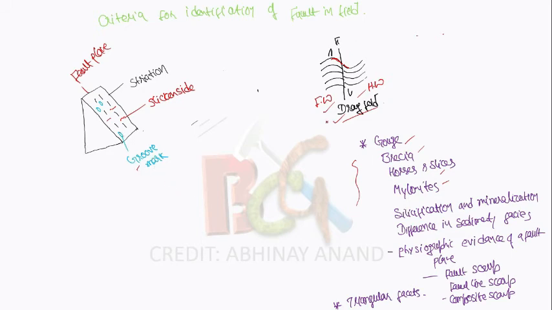So another criteria is drag fold. Due to the friction along the fault plane, the footwall side bed is dragged down, and in the hanging wall side the bed is dragged up. So this is an indicator of fault plane. Another criteria for identification of fault is gouge, breccia, horses, mylonites, silicification and mineralization, differences in sedimentary facies, and physiographic evidence of a fault plane, that is fault scarp, fault line scarp, composite scarp, and triangular facets.